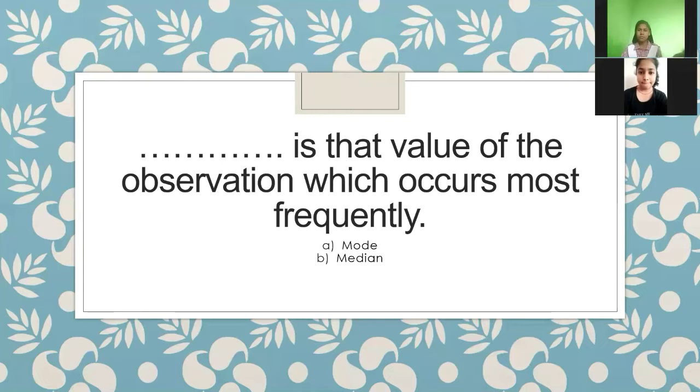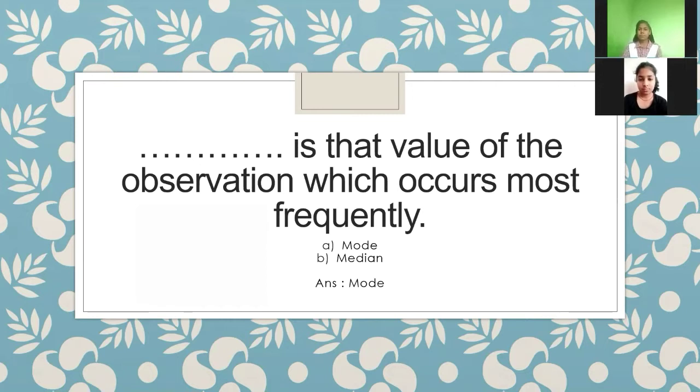It is mode or median? Mode. Confirm, or you want to pass the question? No. It is confirmed? Okay, so we will check. Yes, your answer is, it is mode.